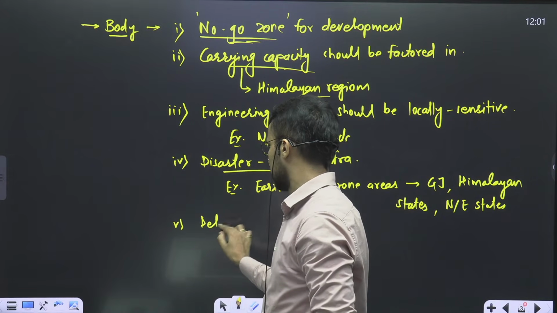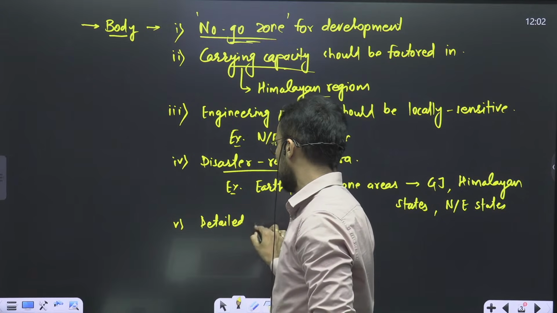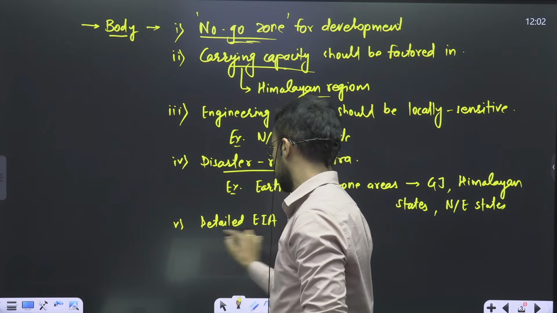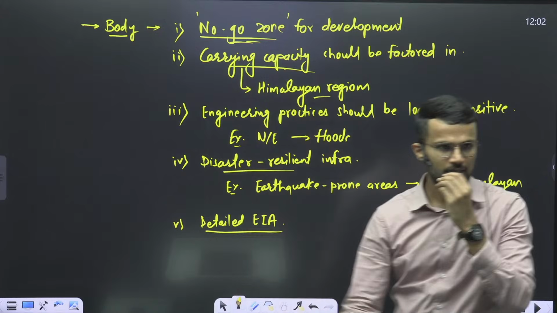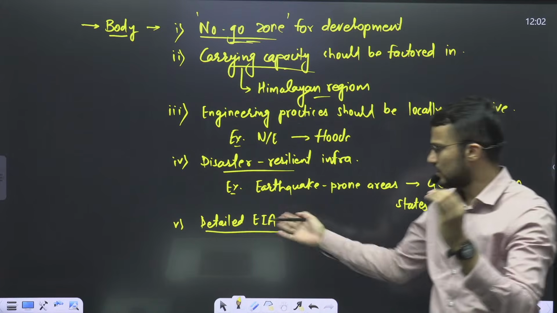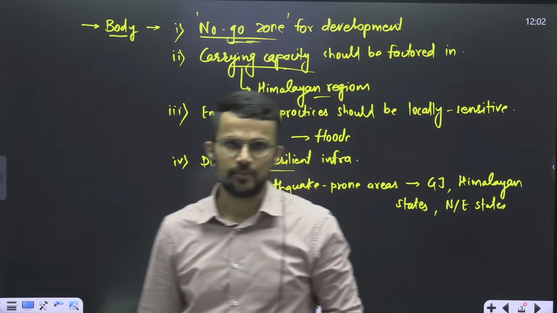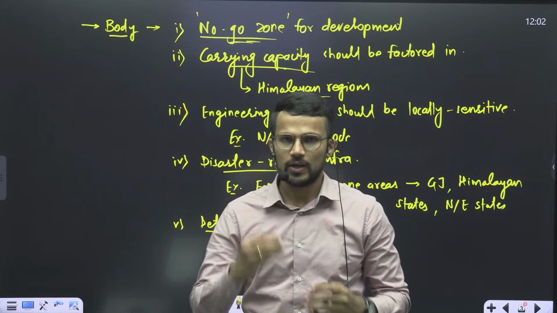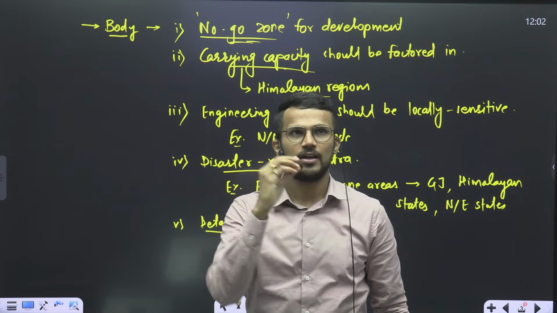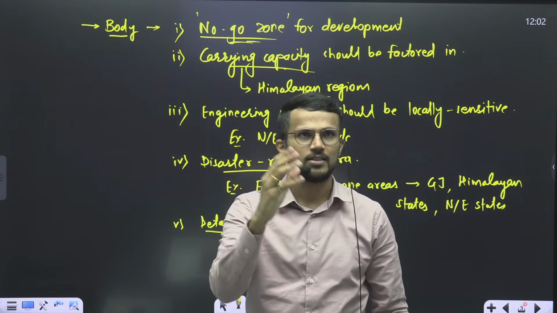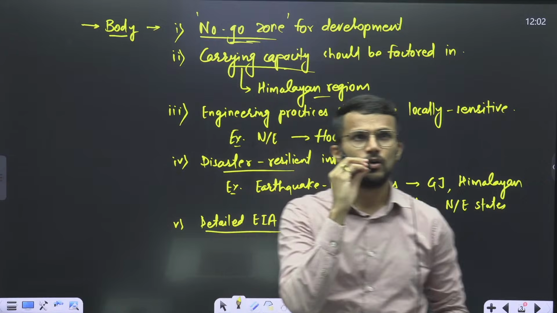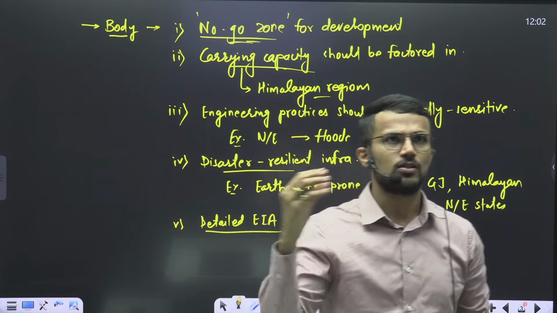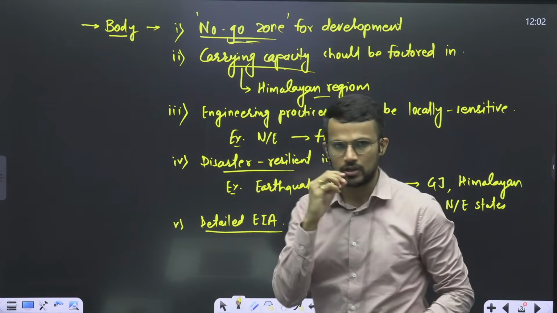Then detailed EIA should be carried out. Right? Detailed EIA. See, this is the topic in your syllabus, EIA. But what happens? Try to understand this point. See, whenever we carry out the process of EIA, yes, Rutvi, EIA is an important aspect, right?